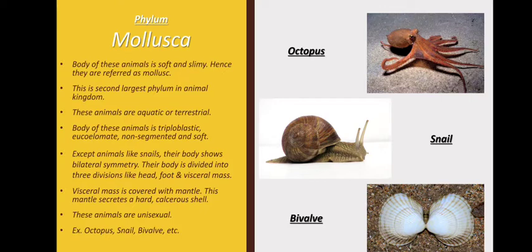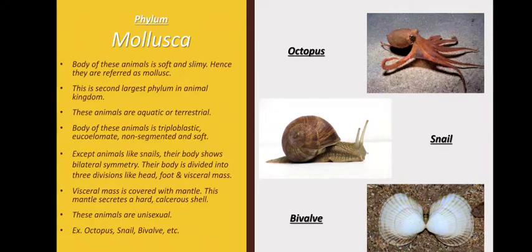These animals have a triploblastic, eucoelomate, non-segmented and soft body, whereas in the previous two, that is Arthropoda and Annelida, they have a segmented body. A few animals, as an exception like snail, do not show bilateral symmetry. Also, their body is divided into three parts: head, foot and visceral mass.